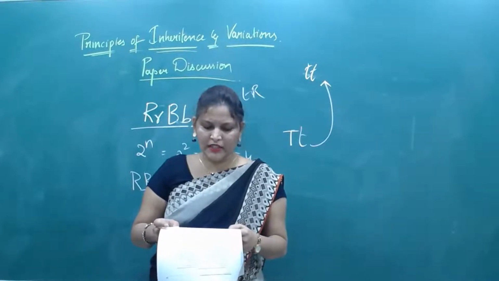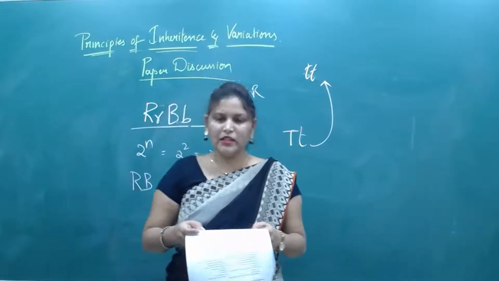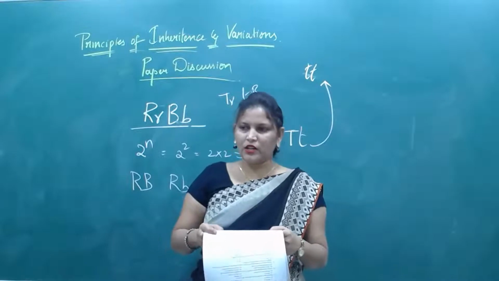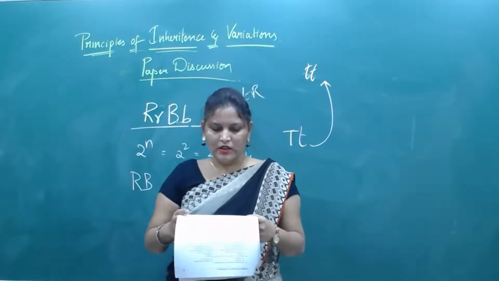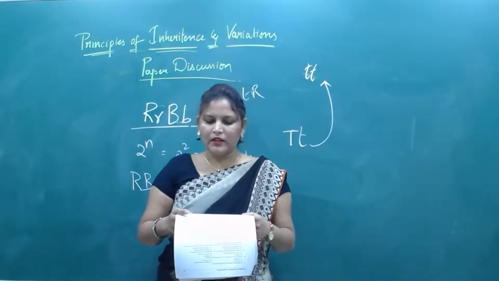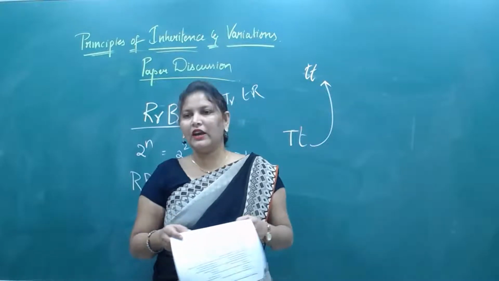No. Which of the following depicts Mendel's dihybrid ratio? 9:3:3:1. Yes or no? That is the phenotypic ratio. And next, in a dihybrid cross, out of 16 plants obtained, the number of genotypes will be 9 genotypes. Yes, we did know.